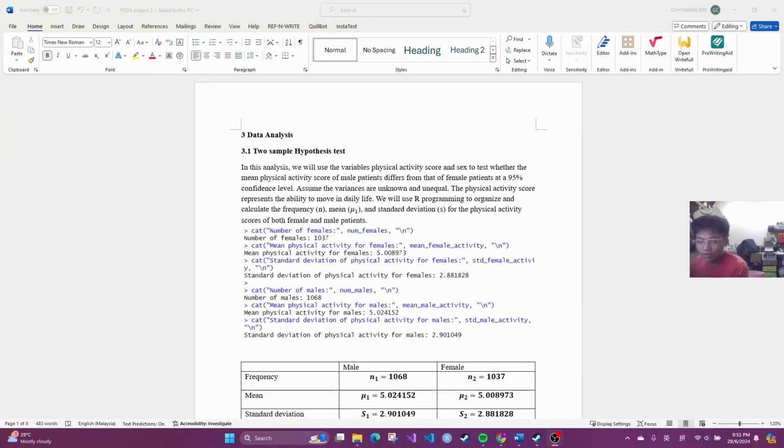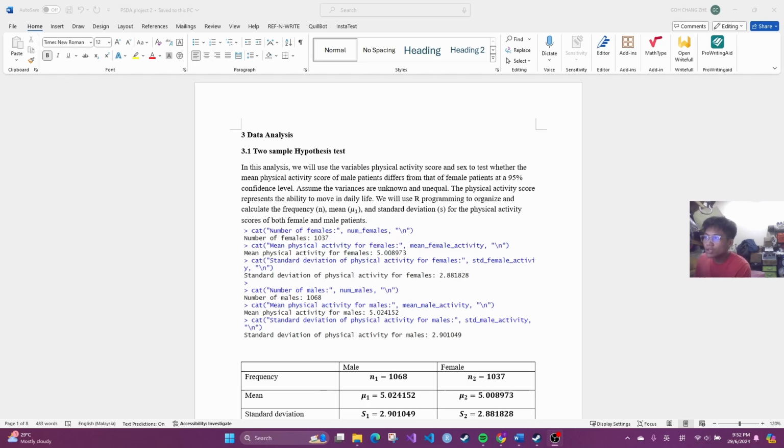Hi Dr. ZHUO, my name is Chang from section 10 and I'm going to explain the two-sample hypothesis tests in our report. In this analysis, we will use the variables physical activity score and sex to test whether the mean physical activity score of male patients is different from female patients at a 95% confidence level, which is a 0.05 significance level. We assume the variance is unequal and unknown, and the physical activity score means the ability to move in daily life, so it's supposed to not have any inequality between male and female.